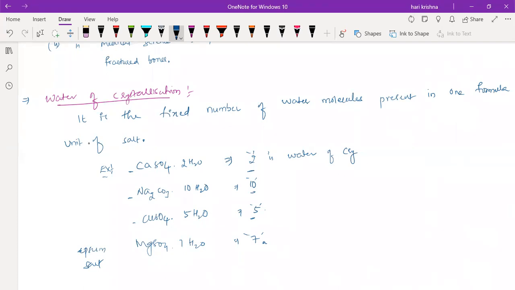What is the common name? Copper sulfate is blue vitriol. Green vitriol is FeSO4·7H2O. Is it 2? No, sir, it's 7 only. Green vitriol, yes.